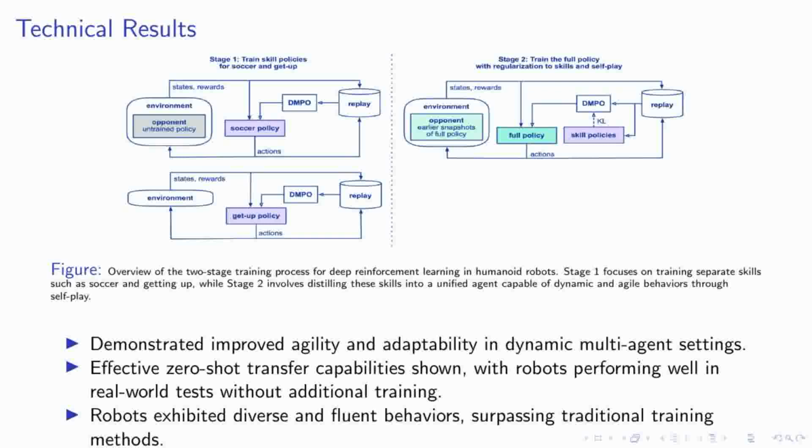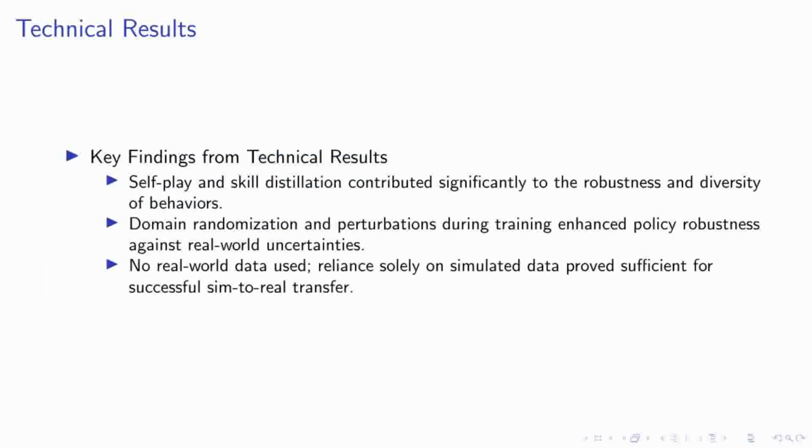This diversity in behavior is crucial for real-world applications, where adaptability to unexpected situations is key. Moving on to the technical results of our study, we've identified several key findings that underscore the effectiveness of our approach. Firstly, the use of self-play and skill distillation has been instrumental in enhancing the robustness and diversity of the behaviors exhibited by our humanoid robots. These techniques allowed the robots to handle a variety of scenarios in dynamic environments effectively.